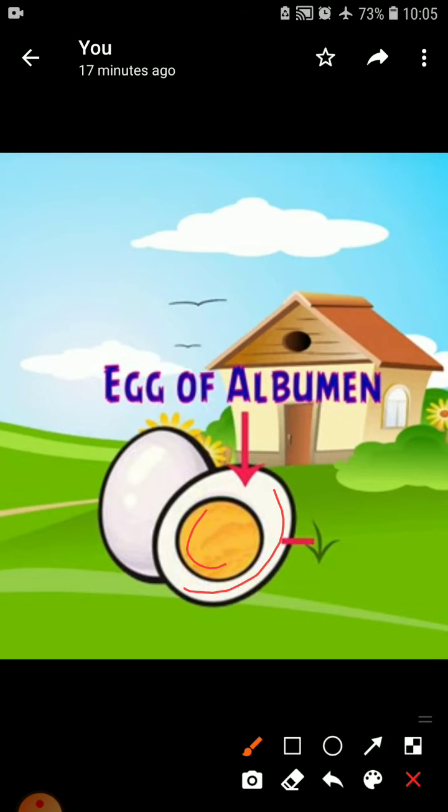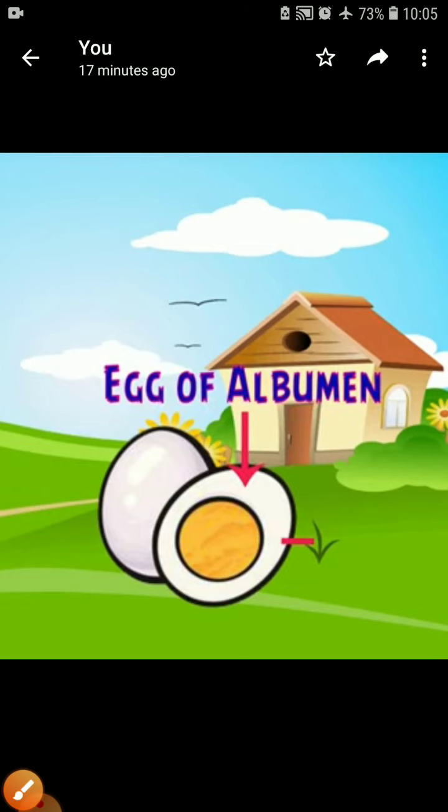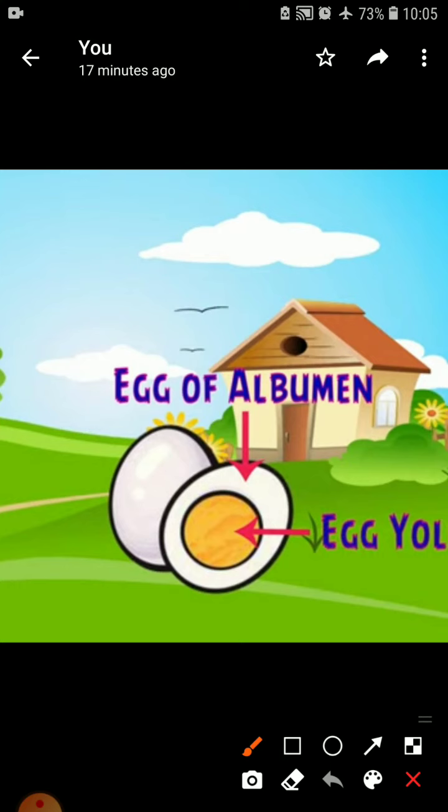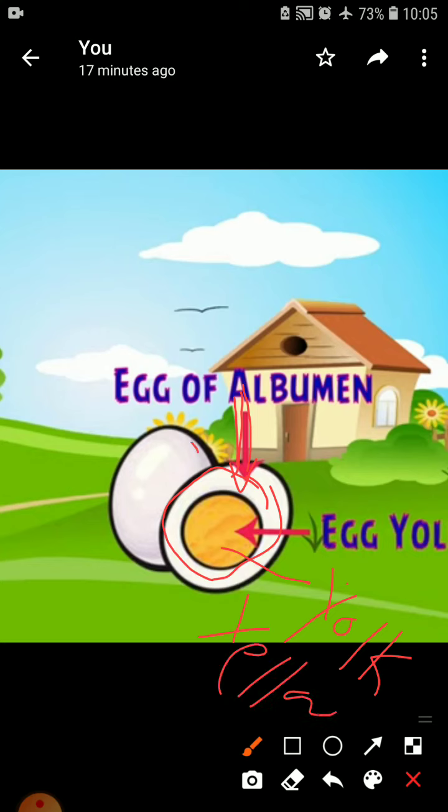This is the middle part, that is known as egg yolk. This part is known as egg yolk, and this is egg albumin. This white part of the substructure is known as egg albumin, and this yellow part is egg yolk, and outside that we can see the cell membrane. So again this type of egg is known as a cell.